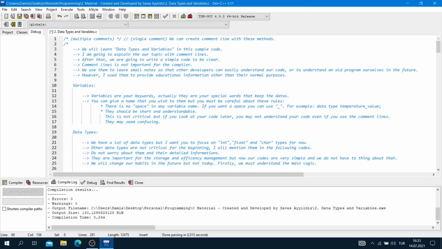We use them to leave small notes so that other developers can easily understand our code, or to understand an old program ourselves in the future. However, I use them to provide educational information other than their normal purposes. We can create comment lines with these methods: slash, star, multiple comments, star, slash, or slash, slash, and a single comment.